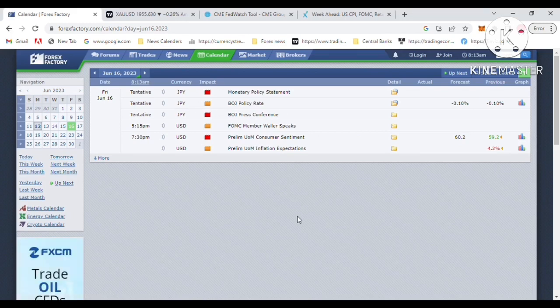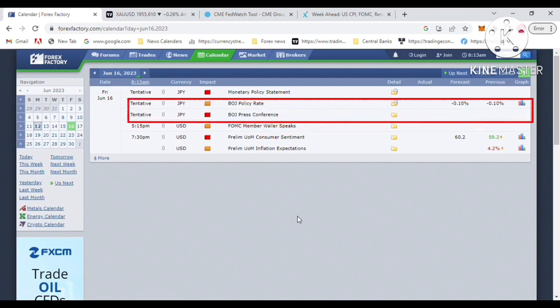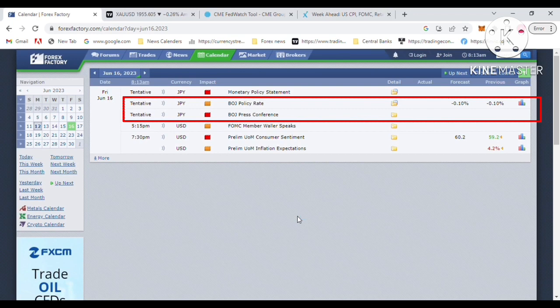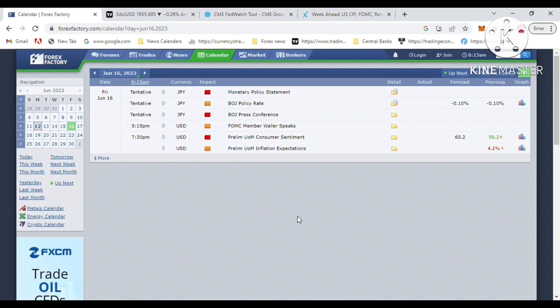So Friday, June 16th, it has the BOJ press conference. The Bank of Japan has had a minus 0.10 interest rate since 2016. Now there is no hawkish stance to move the interest rate to the positive side, and they are still forecast to hold the negative 0.10 interest rate policy. So that's the JPY. You will touch with the BOJ press conference on Friday. If the BOJ turns hawkish, that will help Japanese yen demand.